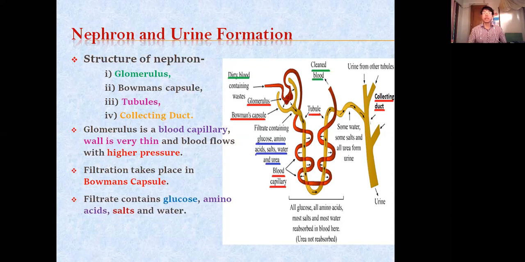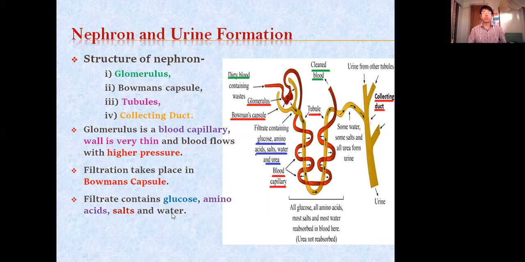This filtrate contains both essential as well as waste materials. It is not that only waste materials are filtered, not like that. Some essential substances are also filtered. So what are those substances? Like, the filtrate contains glucose, an essential substance, amino acid, an essential substance, salt, an unnecessary waste material, and water is also filtered here. So these are some of the filtrate that is filtered from this glomerulus.